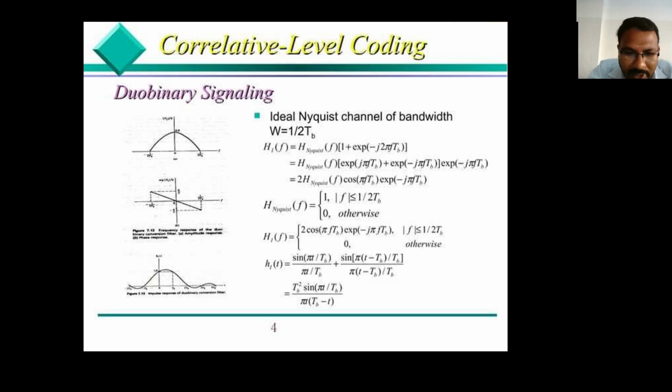After that, we represent the frequency response. It reaches a maximum value of 1. We illustrate using the sinc function: sin pi t divided by TB over pi t divided by TB, plus the expanded term sin pi (t minus TB) divided by TB over pi (t minus TB) divided by TB.